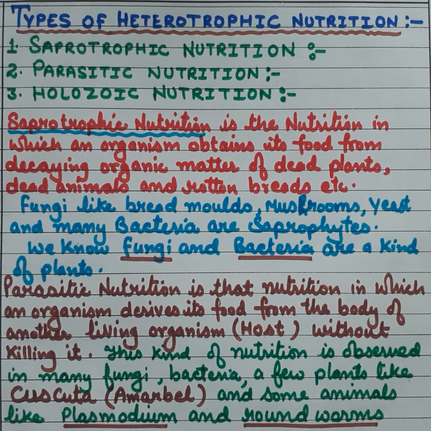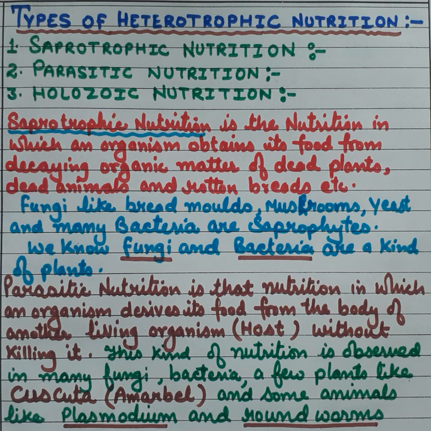Now the second type of heterotrophic nutrition is parasitic nutrition. Parasitic nutrition is that nutrition in which an organism derives its food from the body of another living organism, that is the host, without killing it.